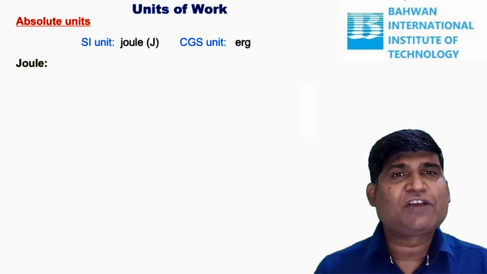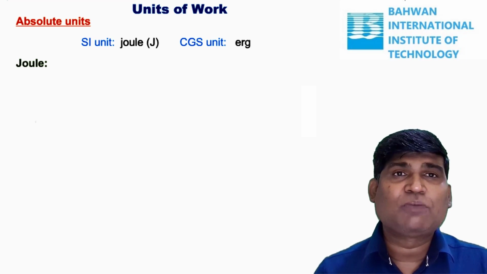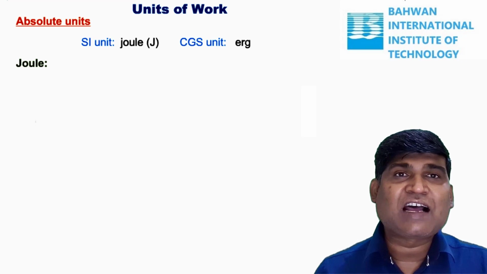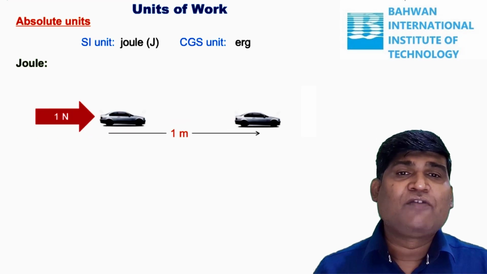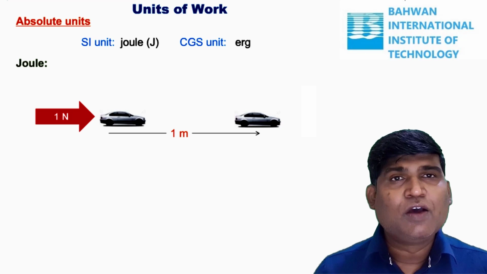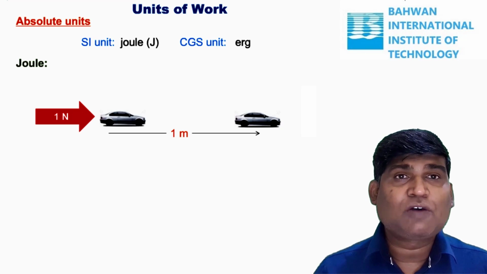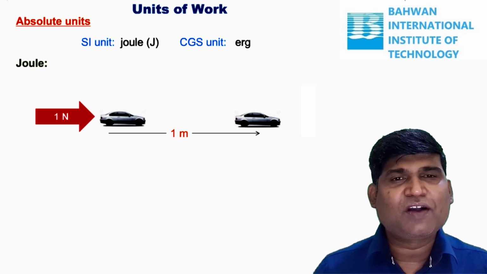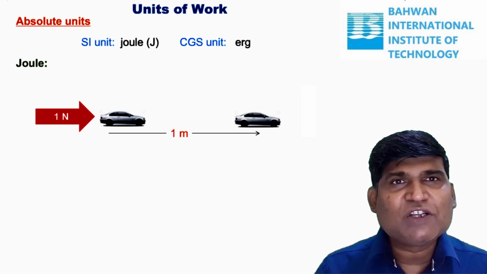Now we'll see the definition of joule. How much amount of work do we consider as 1 joule? Here we applied 1 Newton force on the car, and because of that, the car got 1 meter displacement. So definitely work is done, and the amount of work done in this case we call 1 joule.